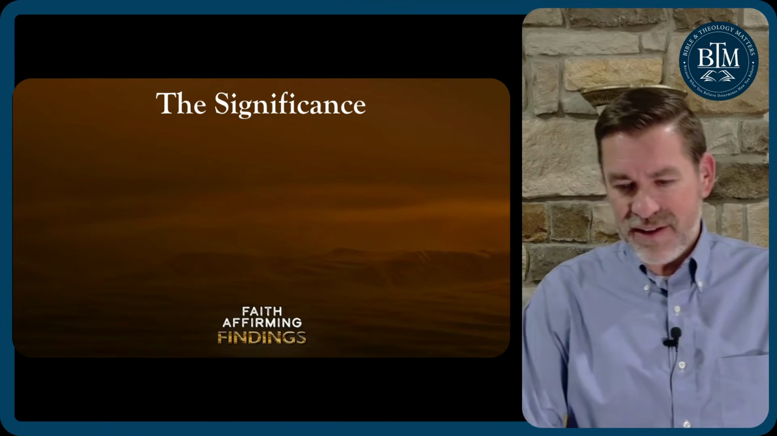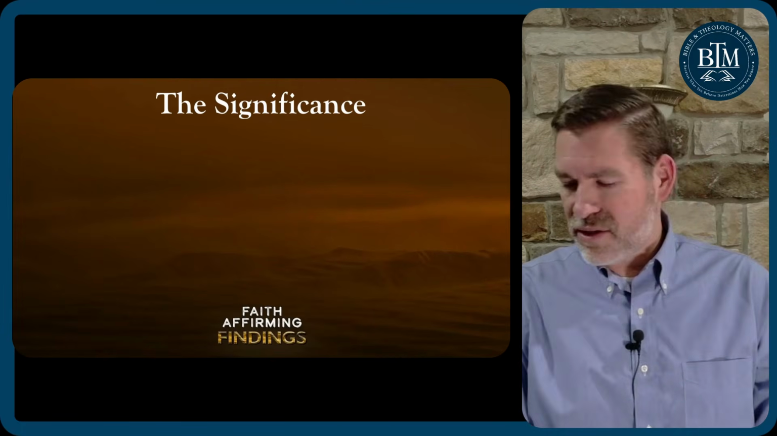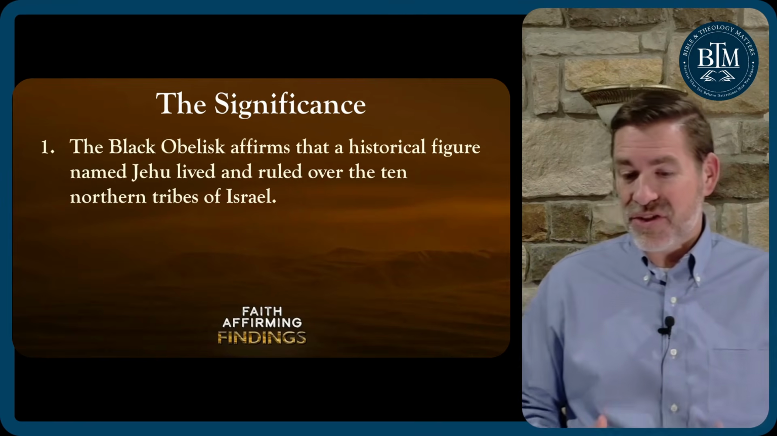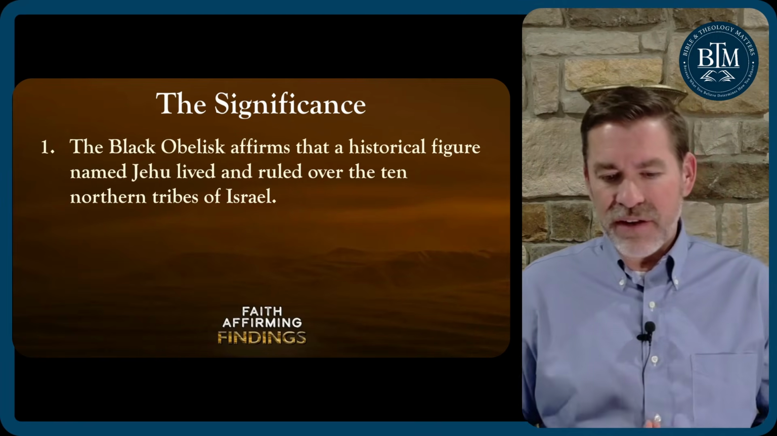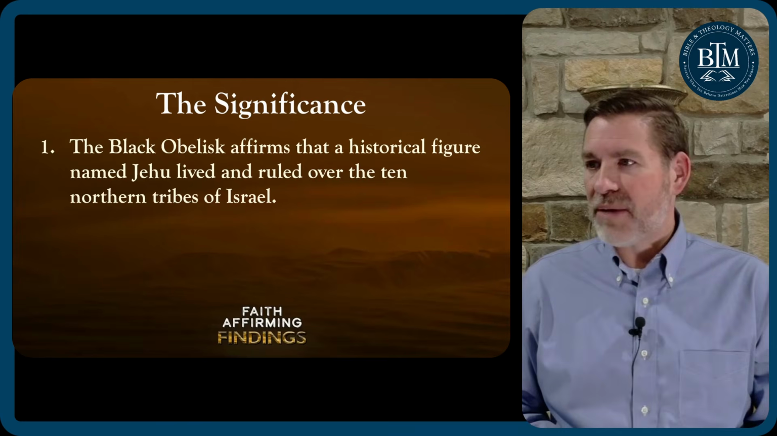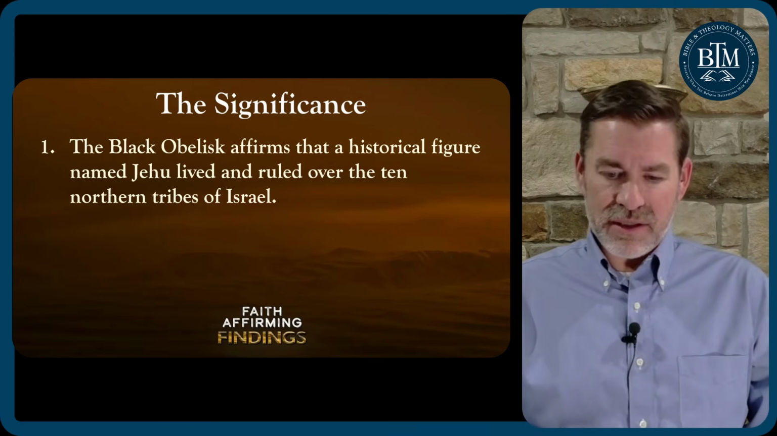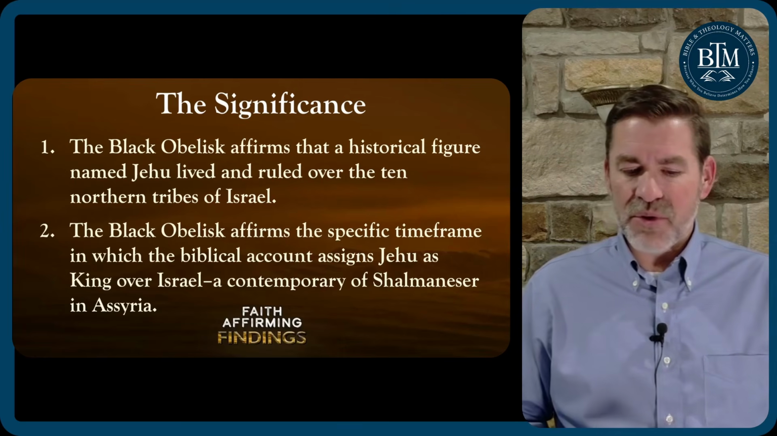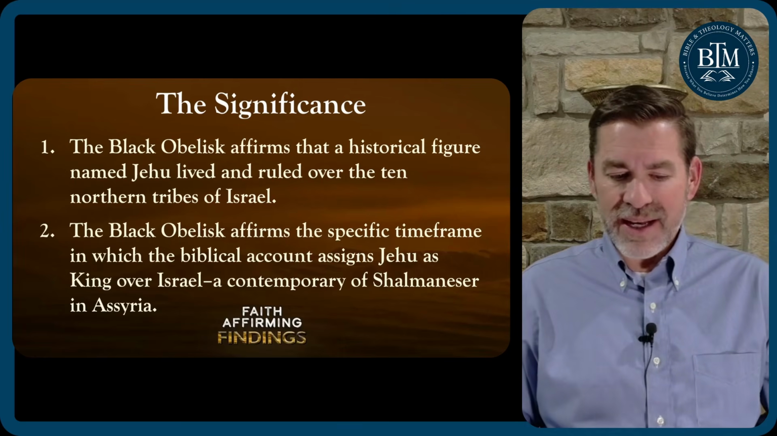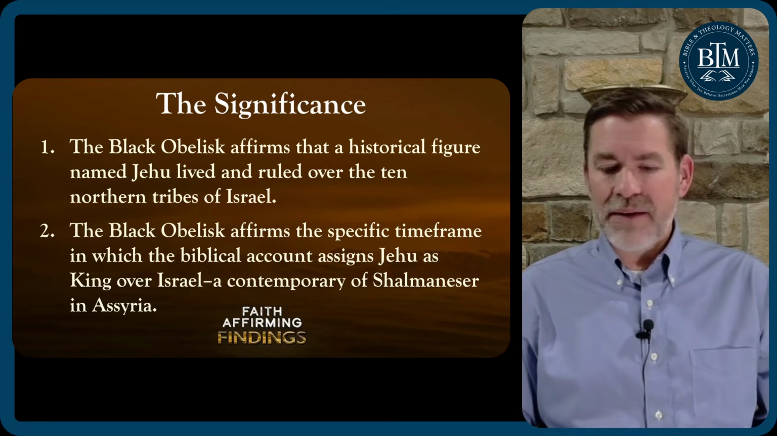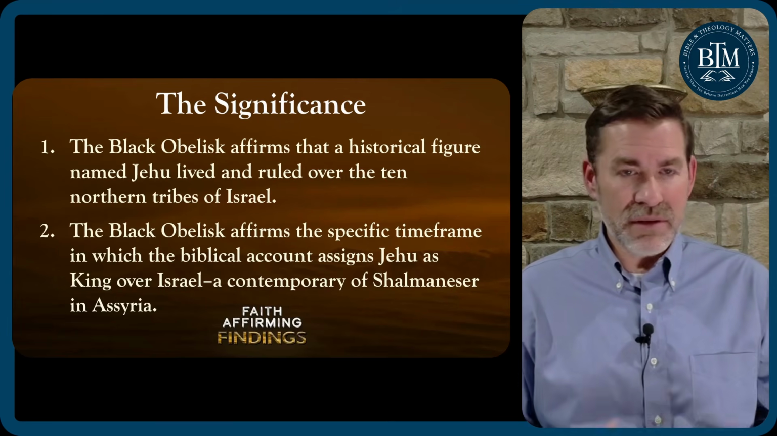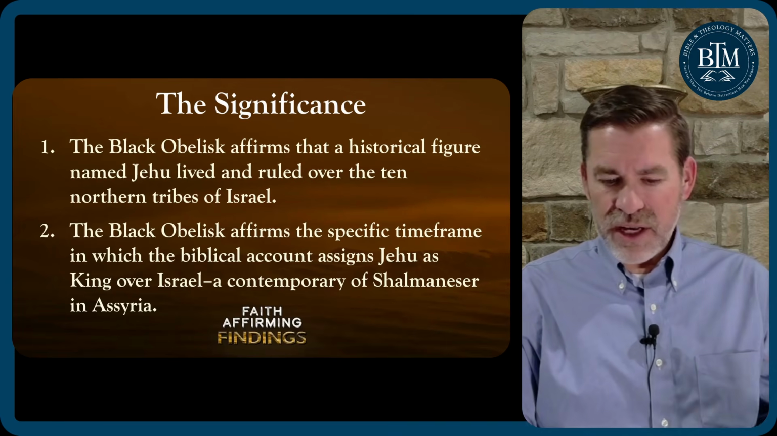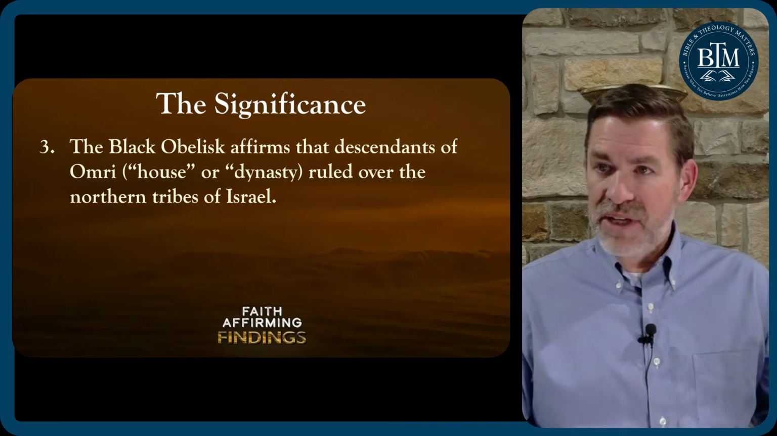So what's the significance? How does it relate to the Bible? Well, first, the Black Obelisk affirms that a historical figure named Jehu lived and ruled over the ten northern tribes of Israel, just as the Bible states. Second, the Black Obelisk affirms the specific time frame in which the biblical account assigns Jehu as king over Israel, at the time of Shalmaneser in Assyria, which is what the Bible depicts as well. So key figures, Jehu and Shalmaneser, were contemporaries.